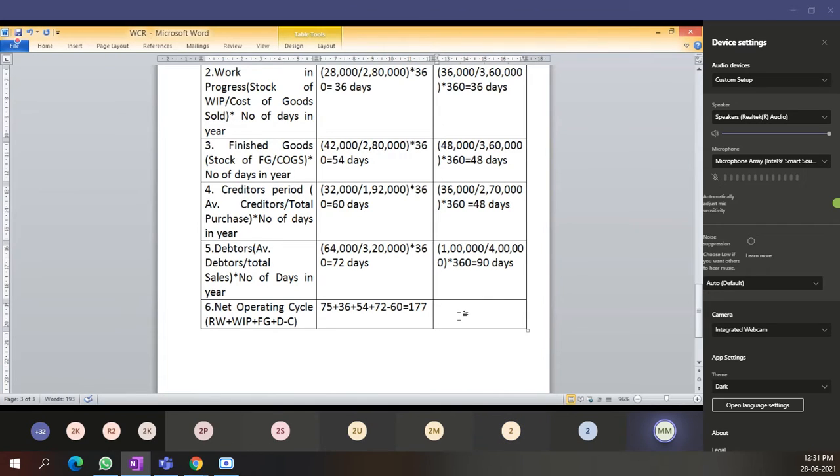Same way for this, 72 plus 36 plus 48 plus 90 minus 48.